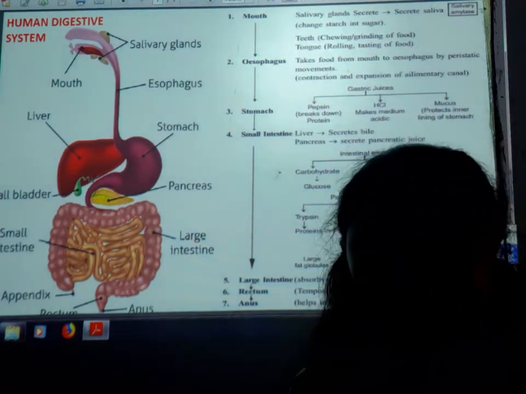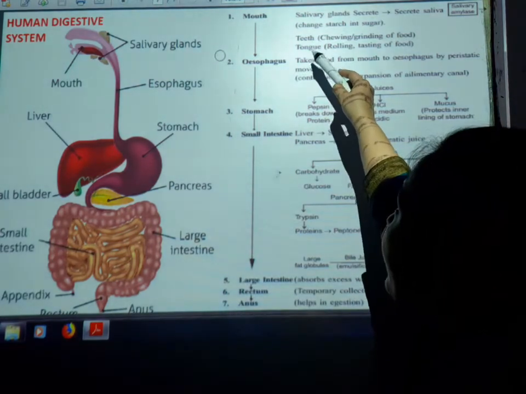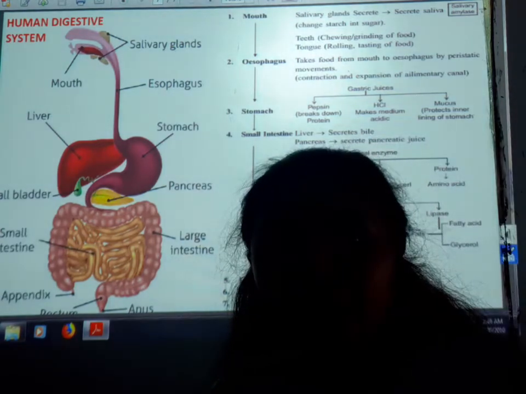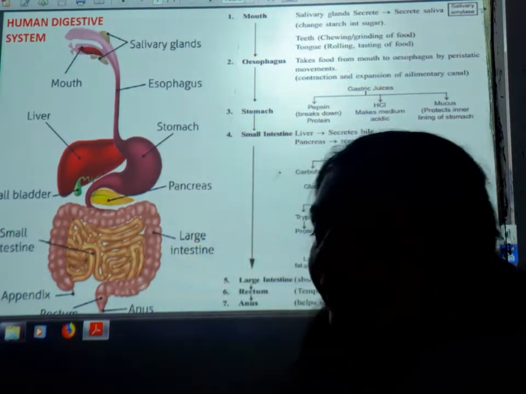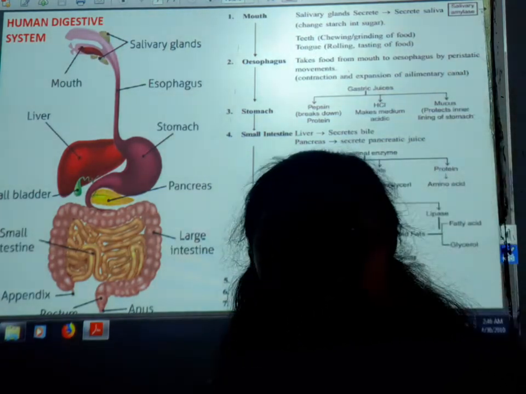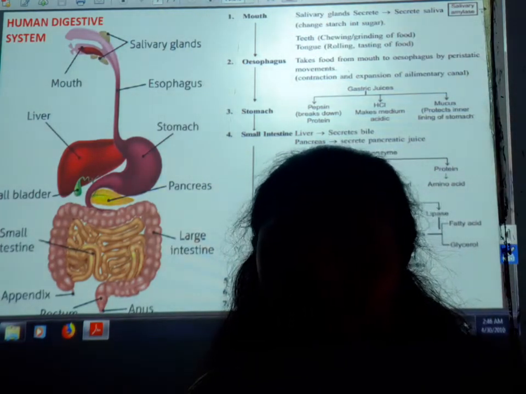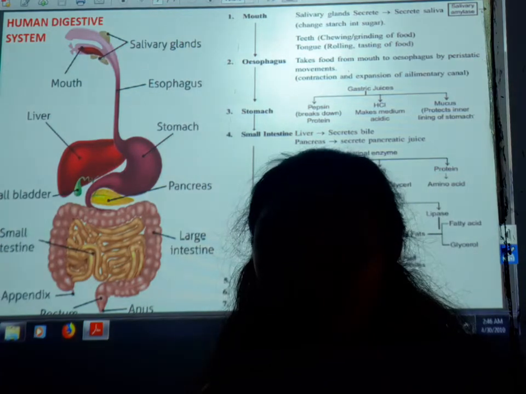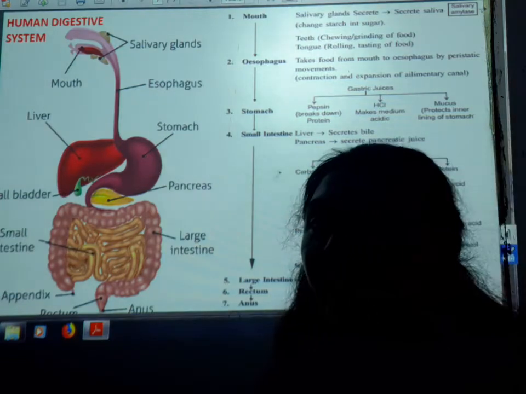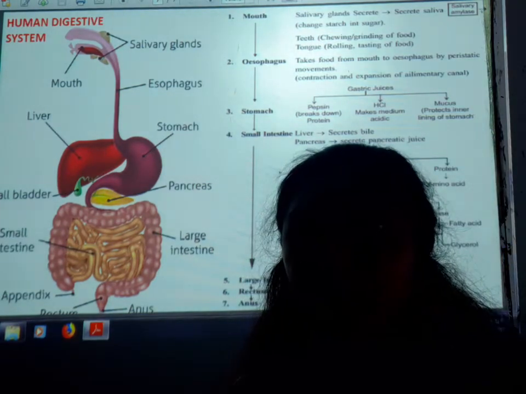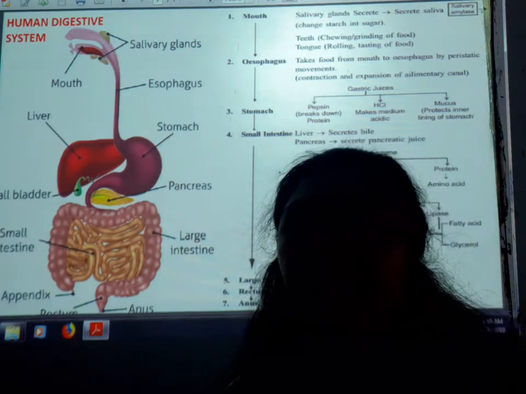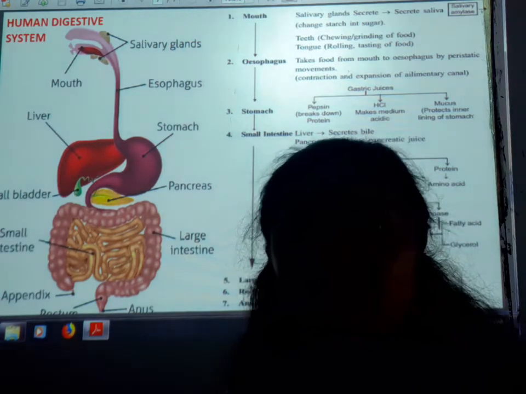of the food. Fine. So with the help of them, the salivary glands secrete salivary amylase, and it digests the carbohydrates into simple substances, simple glucose or simple sugar. So first, the question can be asked: in the mouth, which nutrient is first broken down into simple substances? We can give the answer that it is the carbohydrates.